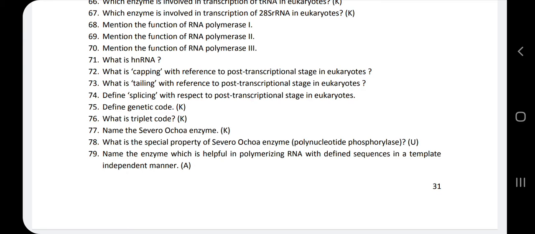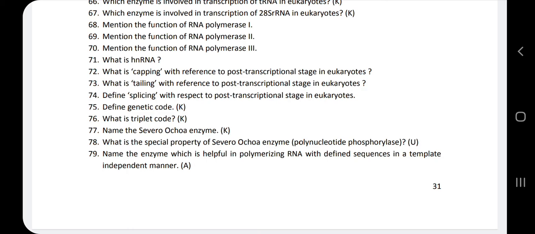Next, 75th question. What is a genetic code? The genetic code is defined as the sequence of nucleotides in DNA and RNA that determines the amino acid sequences in proteins.